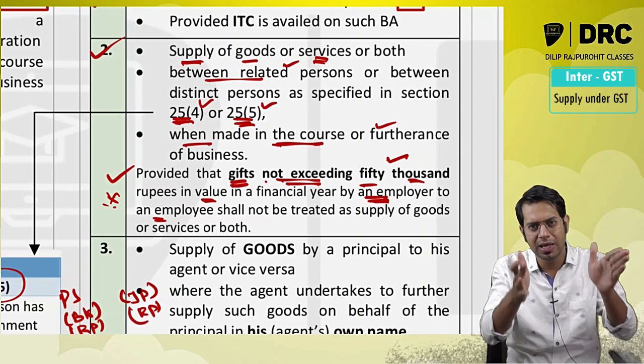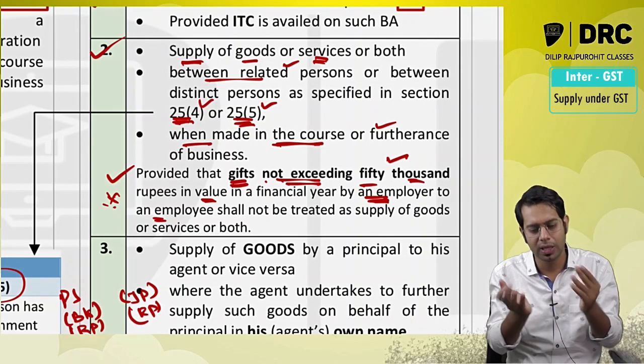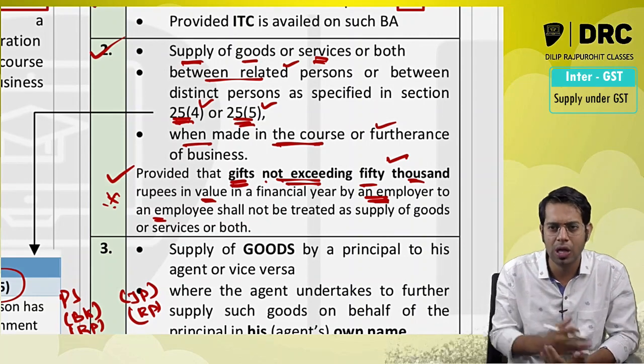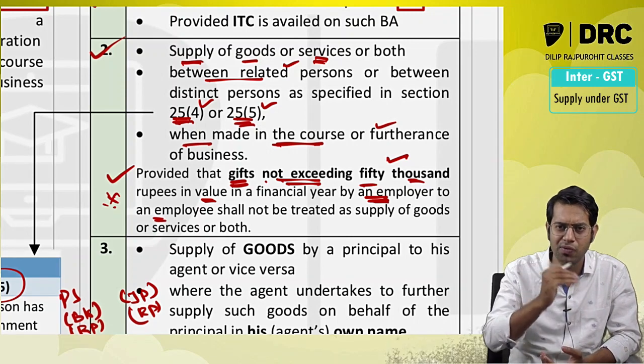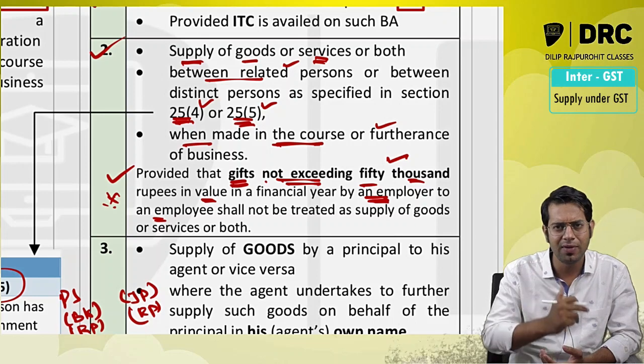Sir, 50,000 per gift I should take? No. In a year combined together. Say an employee has given 5 different gifts to you. Say during Diwali one gift, Ganesh Chaturthi one gift, Christmas one gift, Eid one gift, etc.